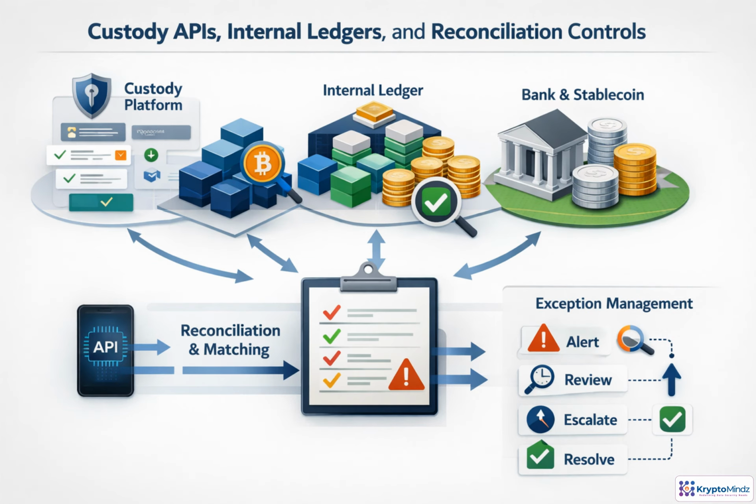Production wallets need source of truth discipline, not just balances on a screen. The custody API shows policy state, approvals, signing, broadcast, confirmations, and webhooks. The internal ledger separates available, pending, locked, restricted, and settled funds. Reconciliation compares custody records, blockchain data, ledger entries, and bank or stablecoin settlement records. Any break becomes a controlled exception, classified, assigned, aged, escalated, and resolved with evidence.